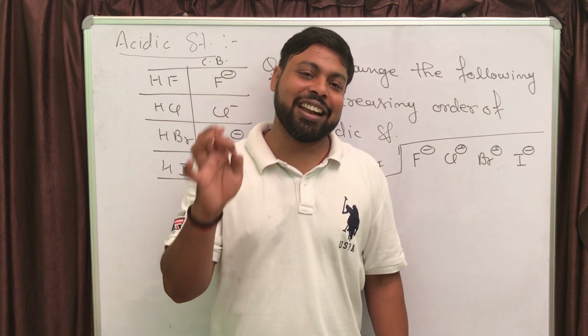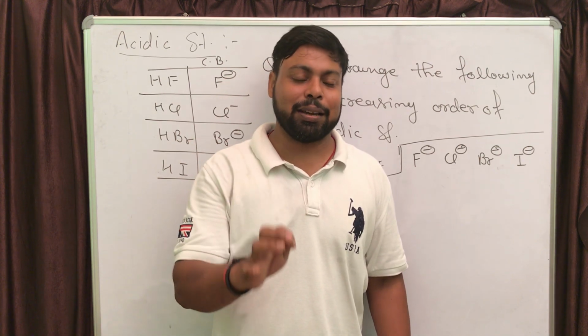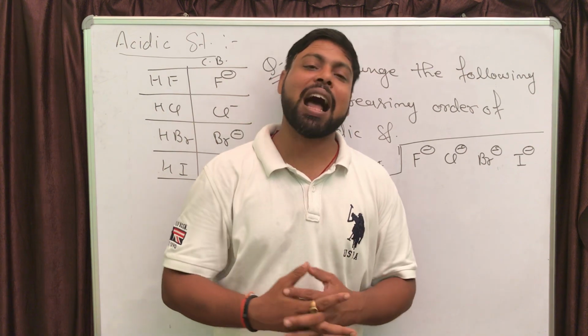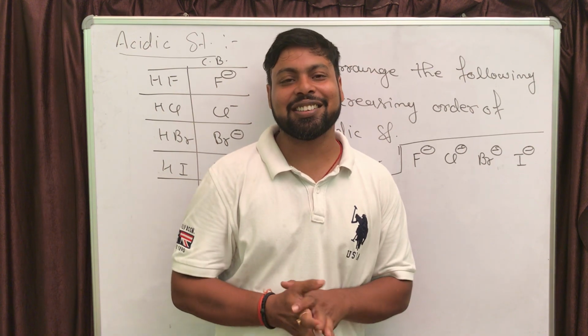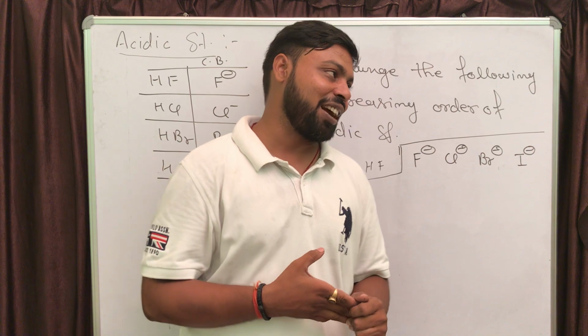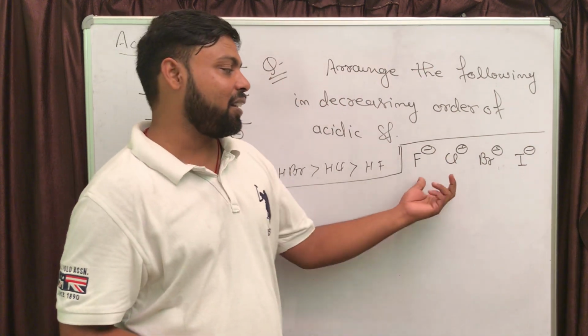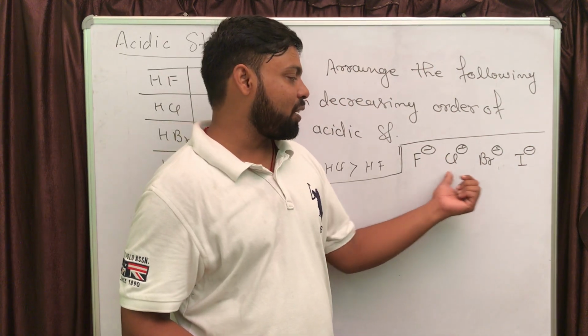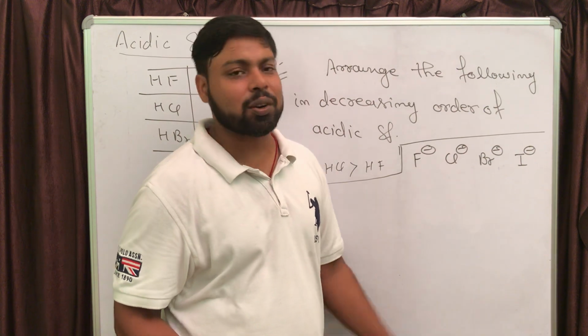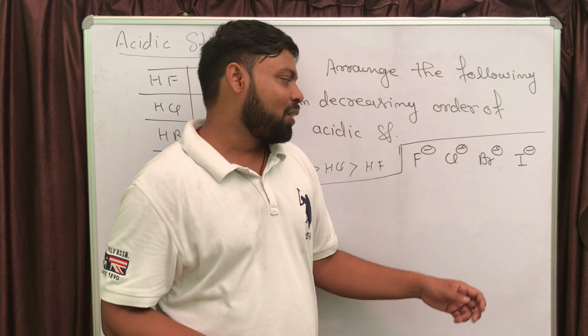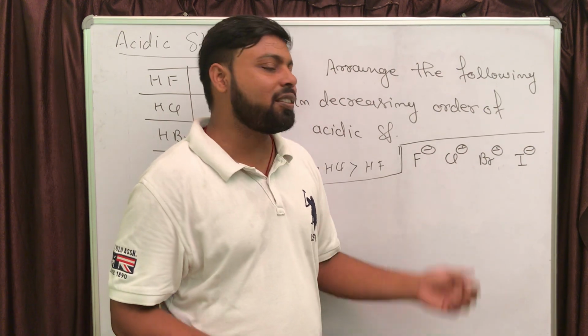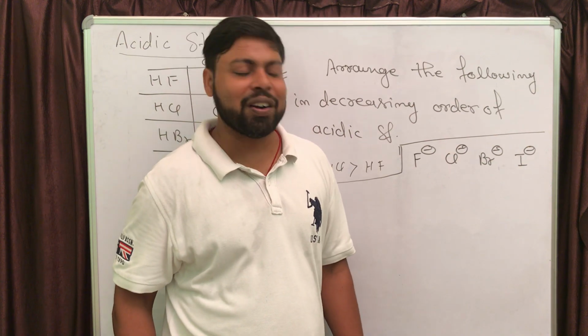The statement is: negative charge is stable on an electronegative atom and positive charge is stable on an electropositive atom. If you use this statement here, out of fluorine, chlorine, bromine, iodine, definitely the electronegativity of fluorine is maximum. So according to that statement, fluoride ion is going to be more stable, but that is wrong here,